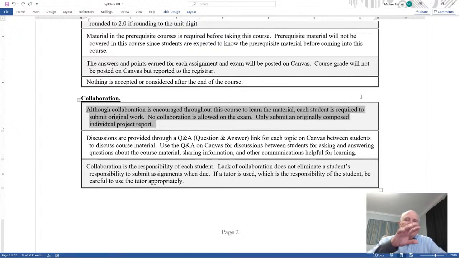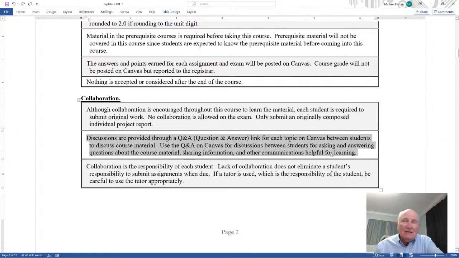Now, as far as asking me questions, I will certainly answer your questions, and that's perfectly fine. But if I feel a question should be part of the question and answer, I'll say this is really a part of Q&A, because the students can answer that probably as well or better than I can. So I may go ahead and answer it, but I'll take that and put it on Q&A. Use Q&A first, and then use me as a backup. Here's discussion on Q&A, and I will visit the question and answer module, and then I will answer accordingly.